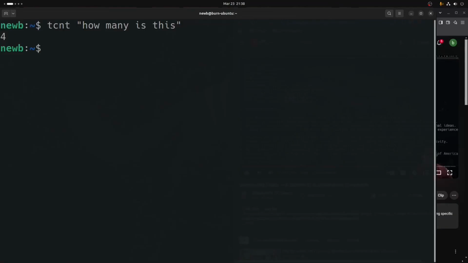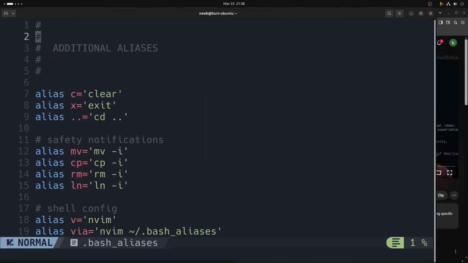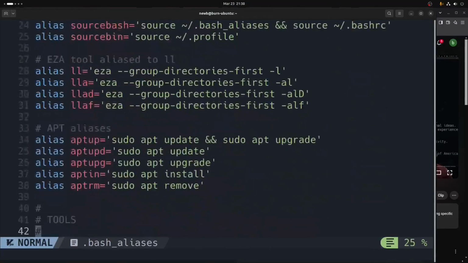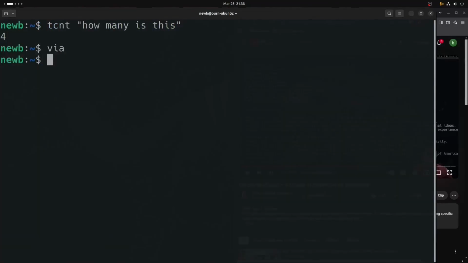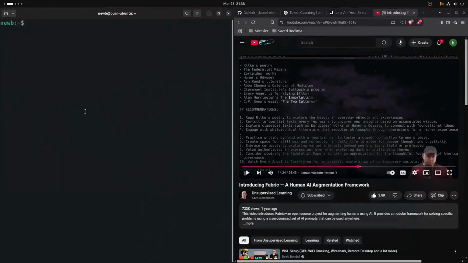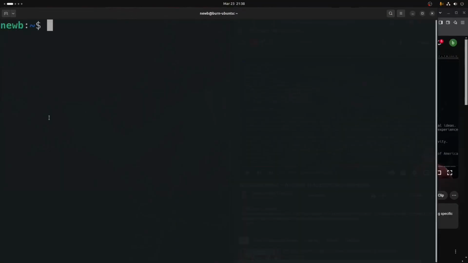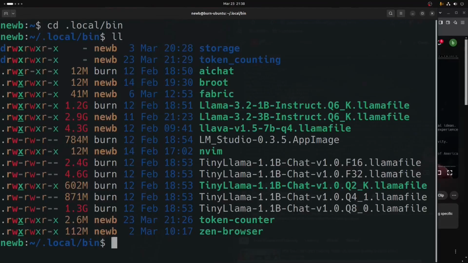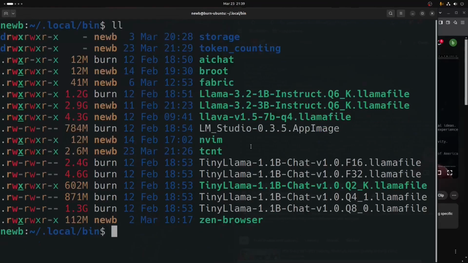Now there is yet one more way that we can do this. We're going to go in and remove, or at least comment out that alias so that it doesn't work anymore after we restart our bash terminal session. So what we can do is go into the .local bin directory where the token counter is, and we can actually rename that to TCNT. Now the token counter tool is gone.